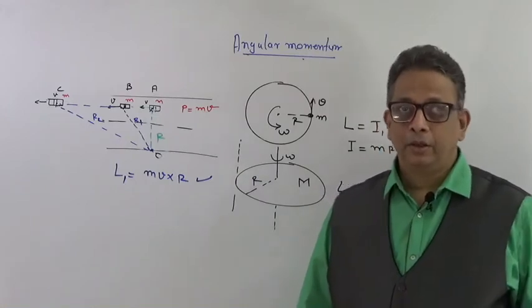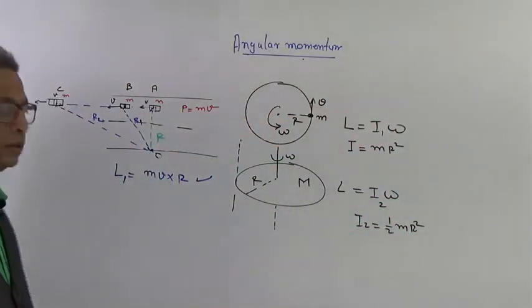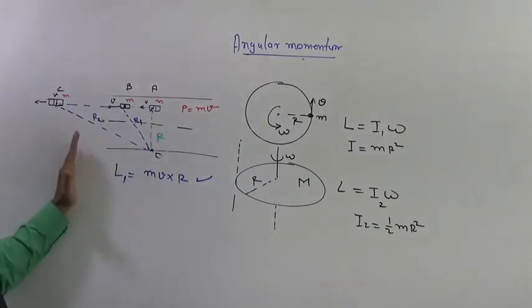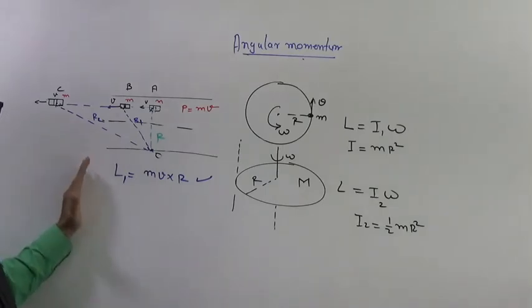Okay, so if you have understood this concept clearly, please note down this concept about angular momentum of an object around an axis O, in which the object is moving constantly with a linear velocity.